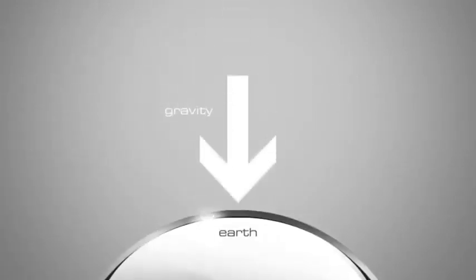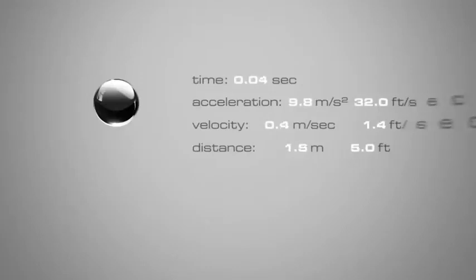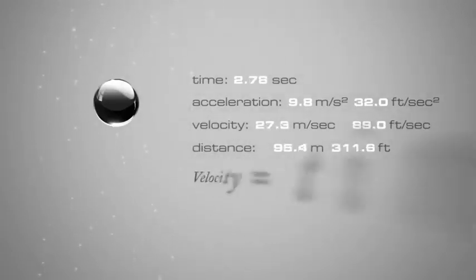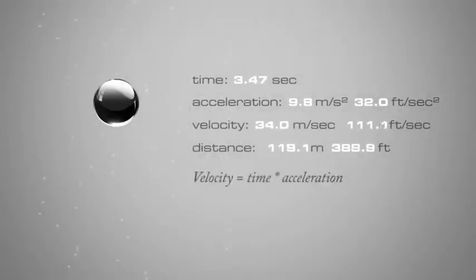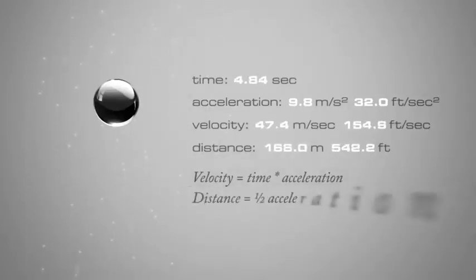Gravity is a force that pulls down on us toward the Earth. Gravity will cause an object to consistently accelerate toward Earth at a constant acceleration rate of 9.8 meters per second every second, or 32.2 feet per second every second. The ball's velocity will increase the longer it falls, as will the distance traveled. If an object is falling toward Earth in a vacuum where there is no air resistance, it will accelerate faster and faster until it runs into something.